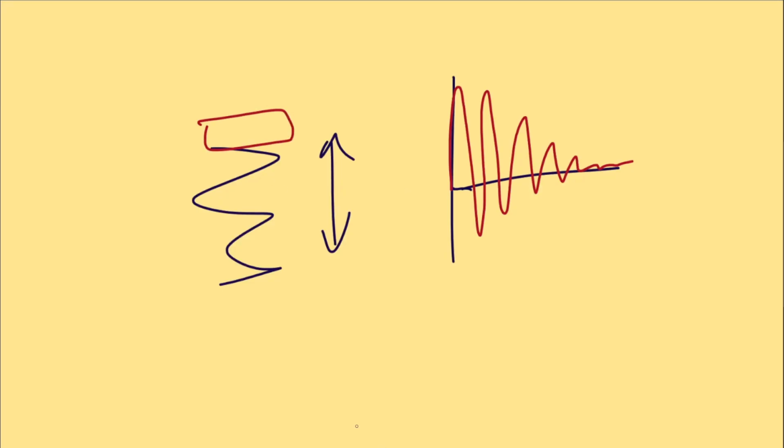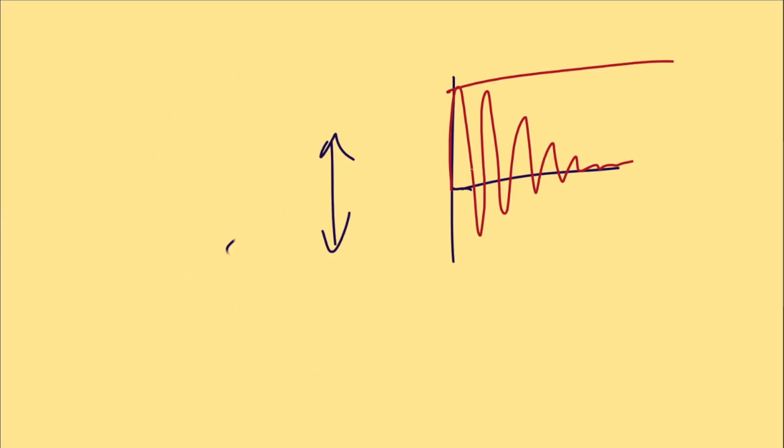Real world motion always has resistance that converts some of your kinetic energy into stuff that doesn't help it move. So eventually it'll stop. There's resistance like air drag, friction, and this resistance pulls the energy out and decreases your amplitude over time. There's three types of damping.